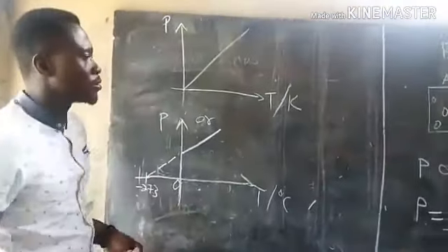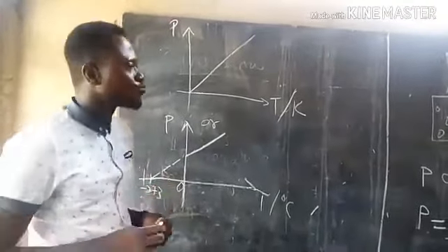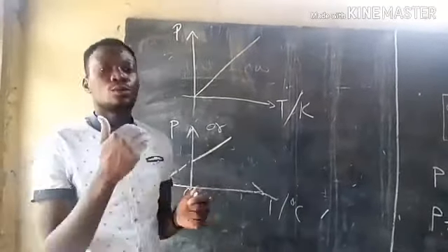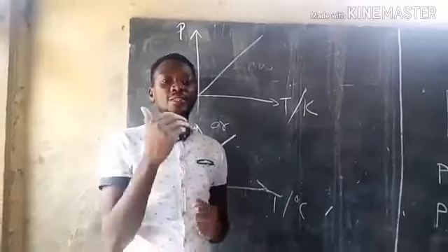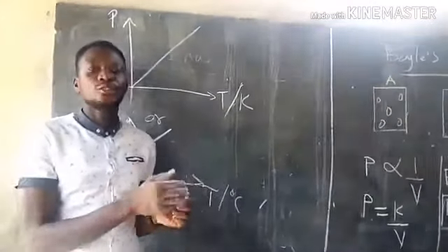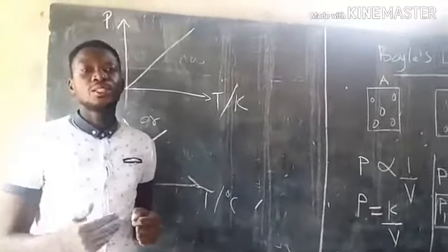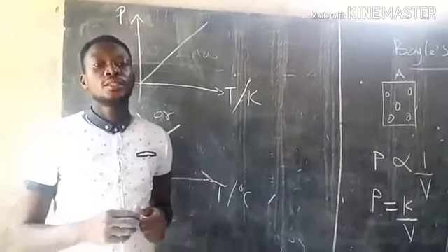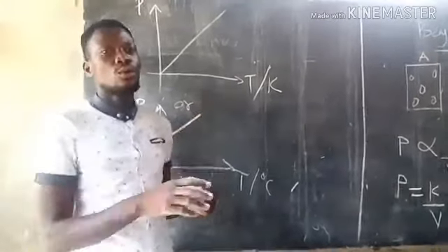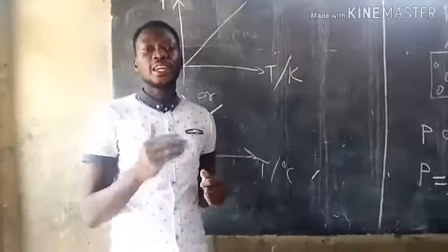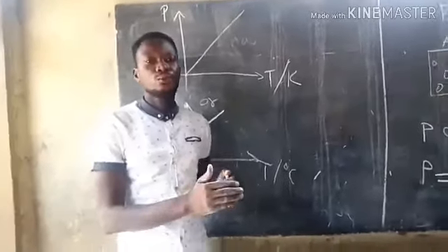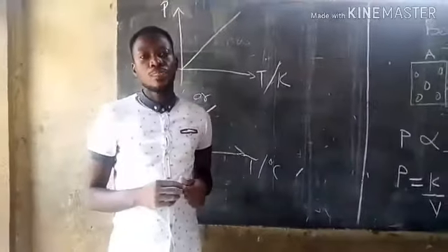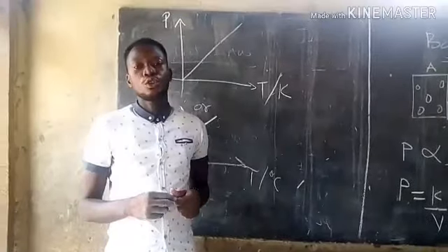Okay, good. Now, in a nutshell, from Boyle's law, when volume increases, we expect pressure to decrease when temperature is kept constant. Under Charles' law, when temperature increases, we expect volume to increase as well when pressure is kept constant.